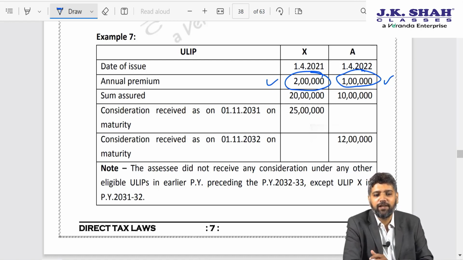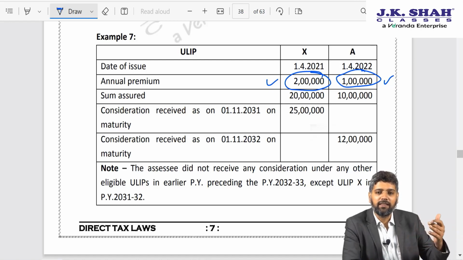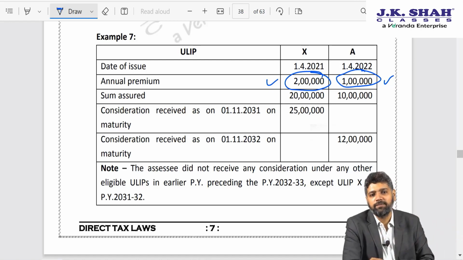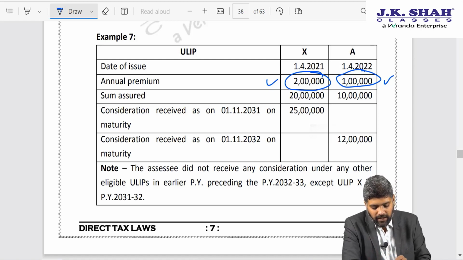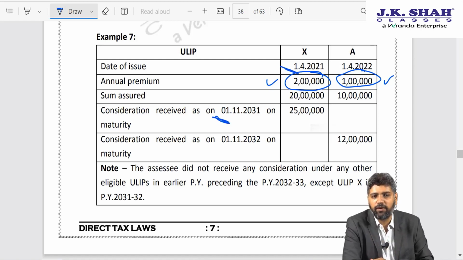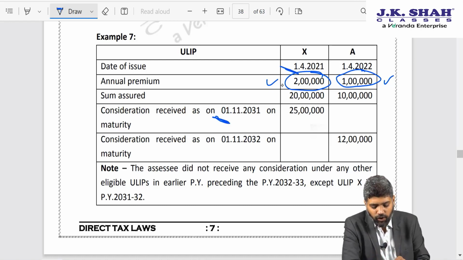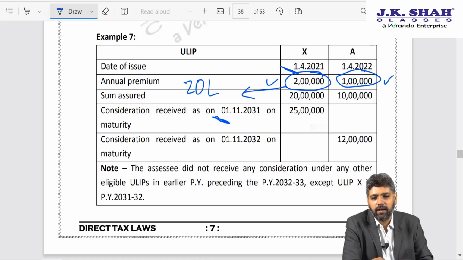But I will naturally choose that policy where the exemption is maximum, or to put it alternatively, the tax effect is minimal. So X I have taken on 1st April 21, it is going to mature in 2031. So 10 years I have contributed 2 lakhs, I have contributed in all 20 lakhs and I am getting 25. So how much is the gain? 5 lakhs.